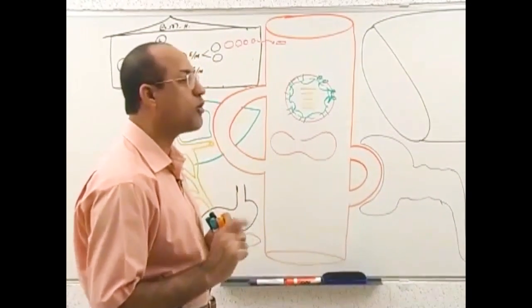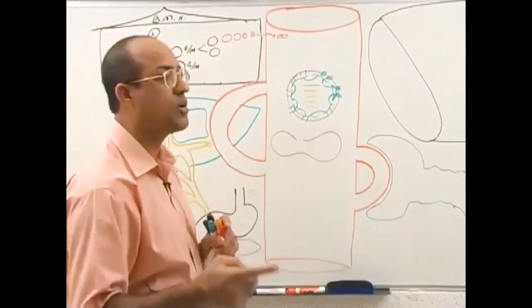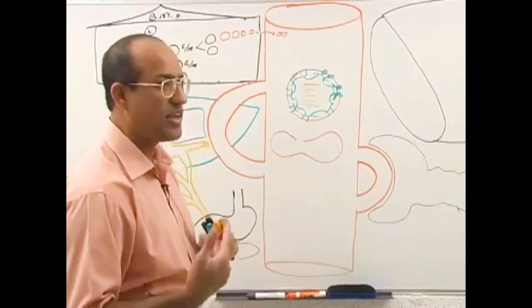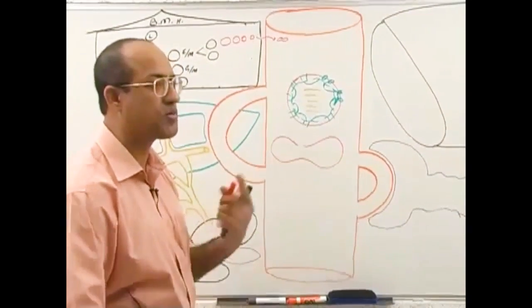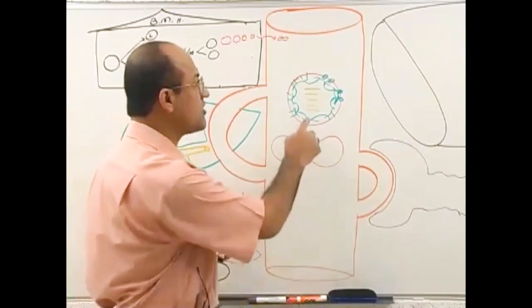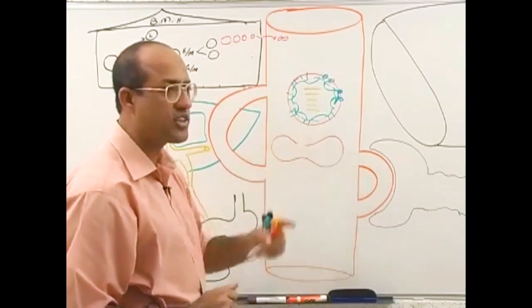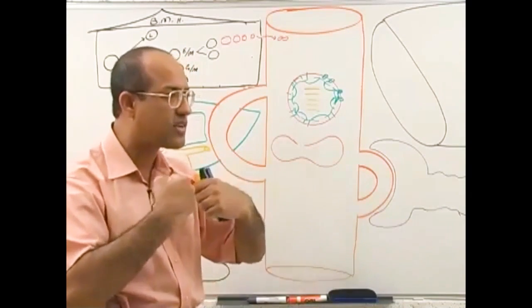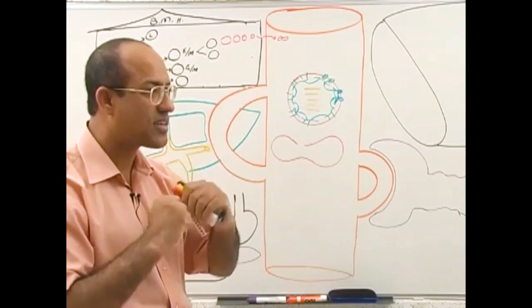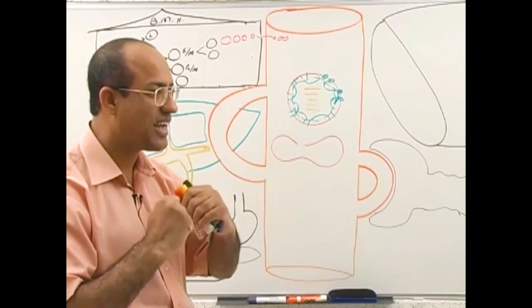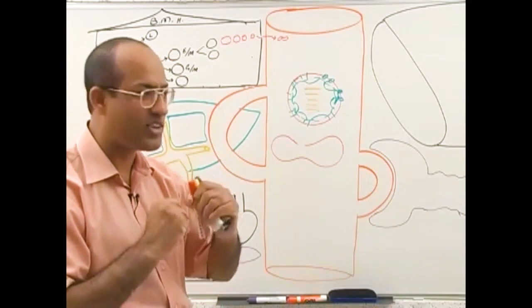Now you imagine an old RBC, which has been circulating for 120 days. It has been insulted by different chemical substances in the blood. Its proteins have become denatured. If proteins of this cytoskeleton are denatured, do you think they will be as flexible as they were when fresh? No. They are like an old man's bones and joints, not like a young man.